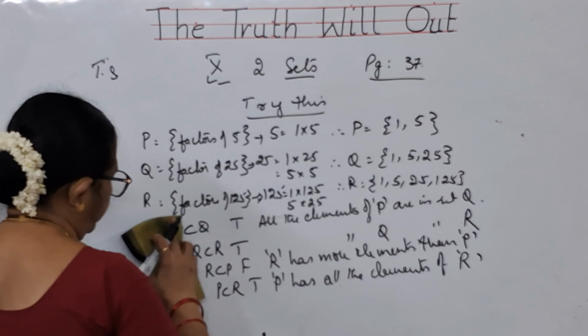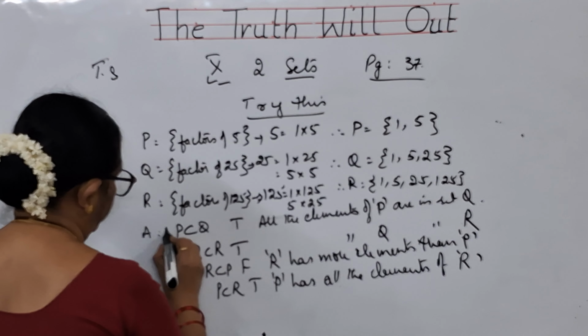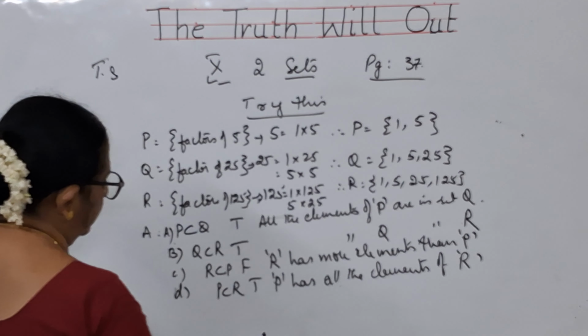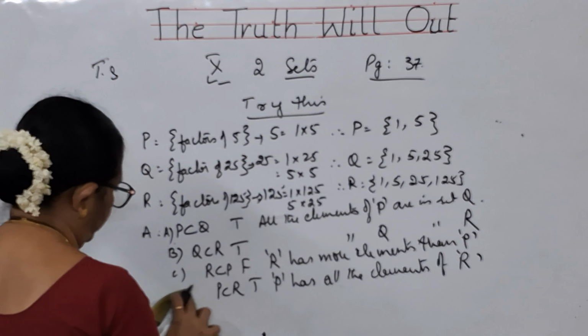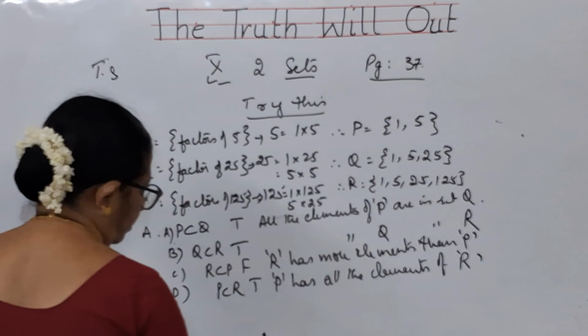They have given them as A, B, C, D. So, let me write them. This is A, this is B, this is C, this is D. Capital D. So, I hope you have followed, children. Just copy them.